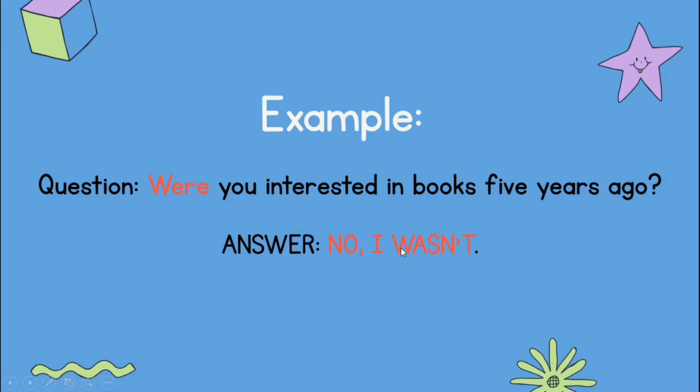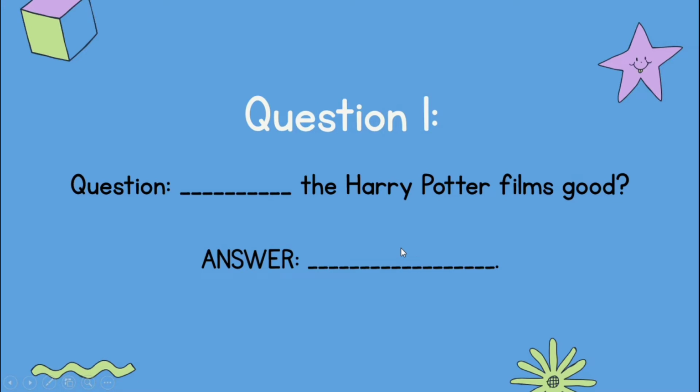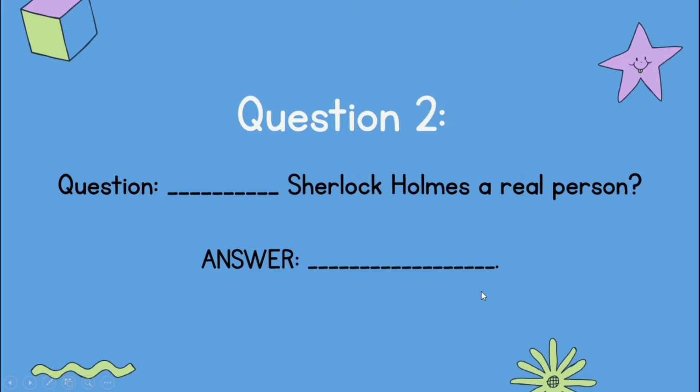Now these are the questions that will be given to you. For question number 1, you need to read the question first. Then you write is it was or were, and then you need to have your short answer here. For question number 2, we have this sentence, which is Sherlock Holmes a real person.